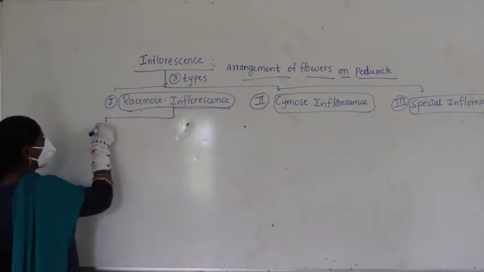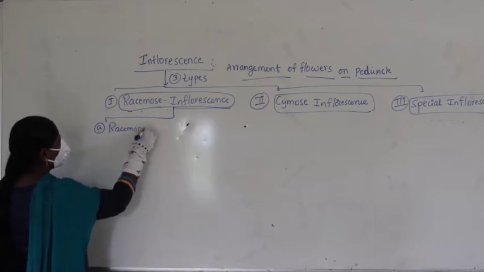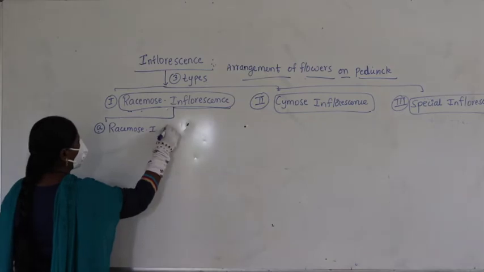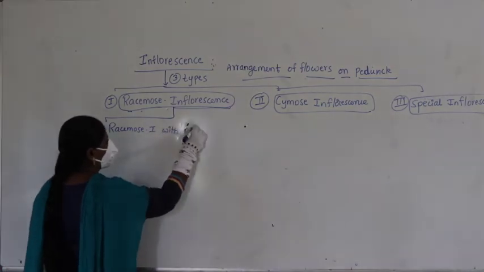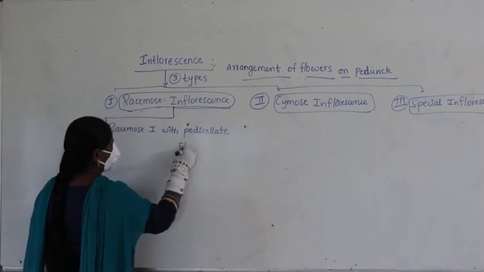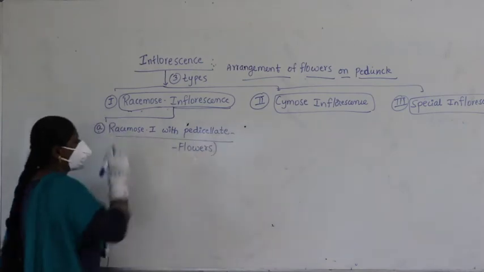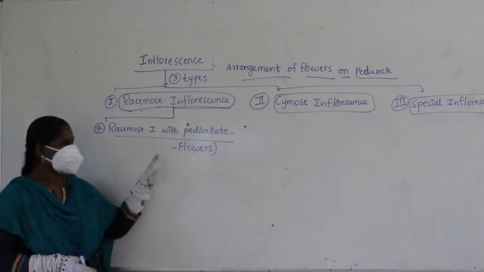Let us take A as racemose inflorescence with pedicellate flowers. So what is the first category?